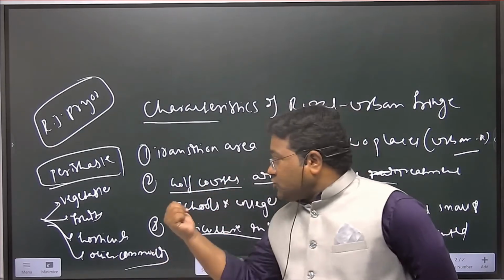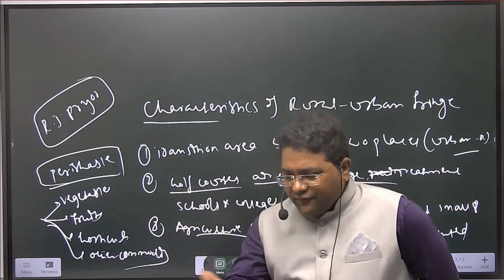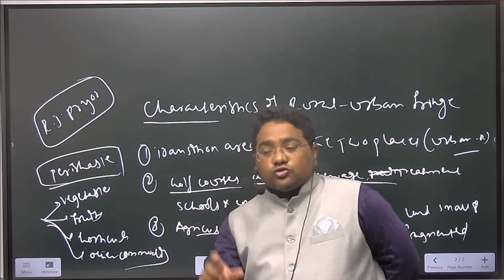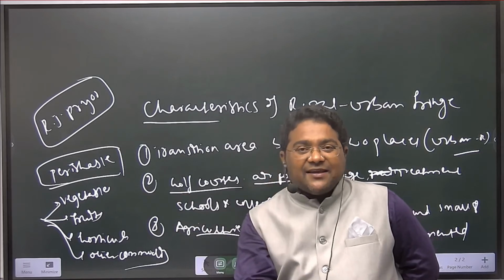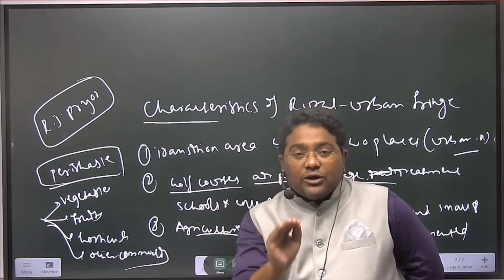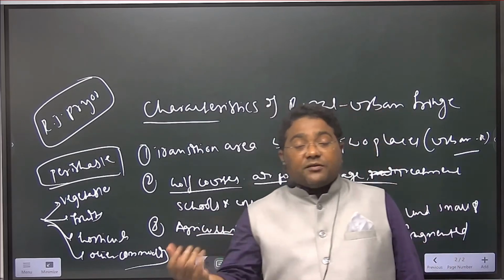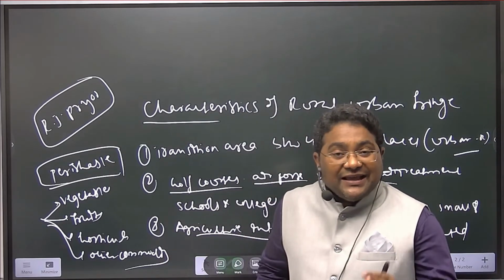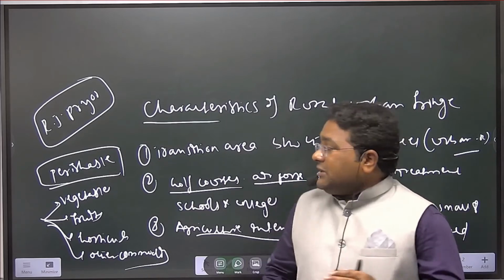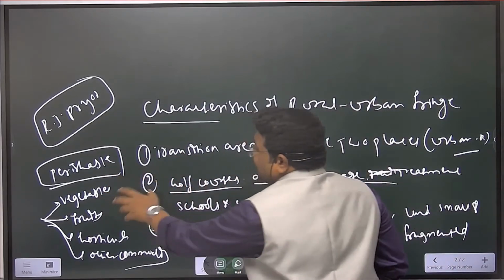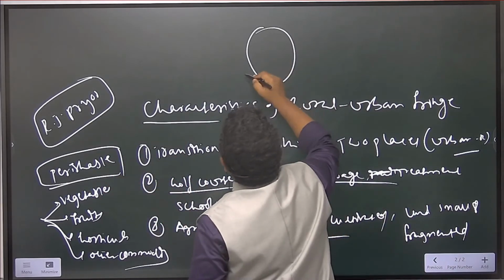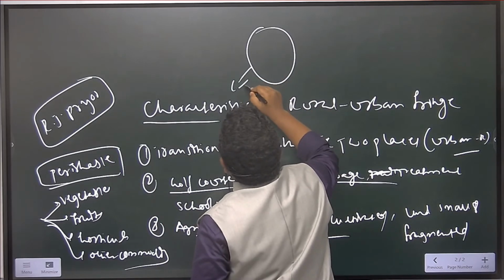But in the fringe area very near to the city, transport cost is decreasing and prices of the commodities are decreasing. That's why they prefer commodities from the fringe area so that they can save their income. That's why the perishable commodities are cultivated in the periphery region.